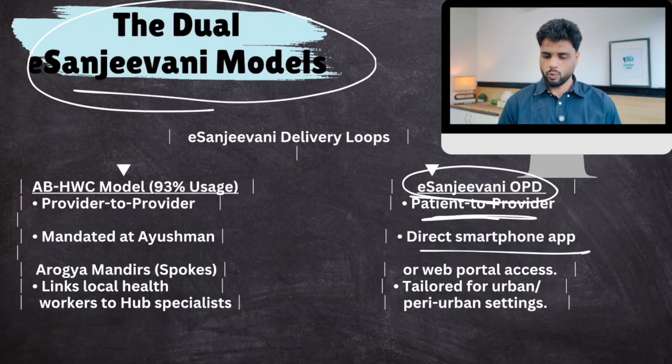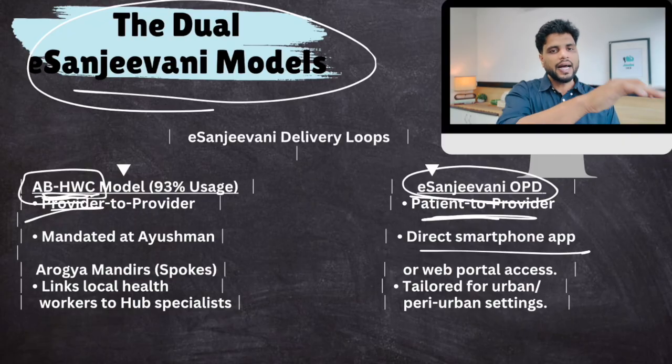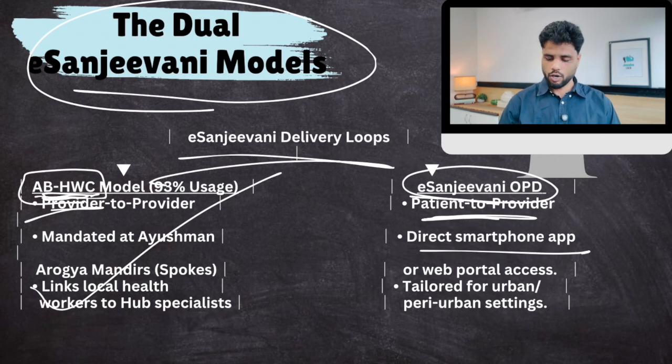So what to do? Well, in their village, there is a health and wellness center, or a primary healthcare center, or a community center. Over there, you find Anganwadi workers. Under Ayushman Bharat, you'll go to this health and wellness center in your village. That center would have a computer. The Anganwadi workers would connect you to a doctor in a city for consultation. If you're not tech savvy enough to download an app and book an appointment, these people will do that for you. So this is the delivery model of eSanjeevani.